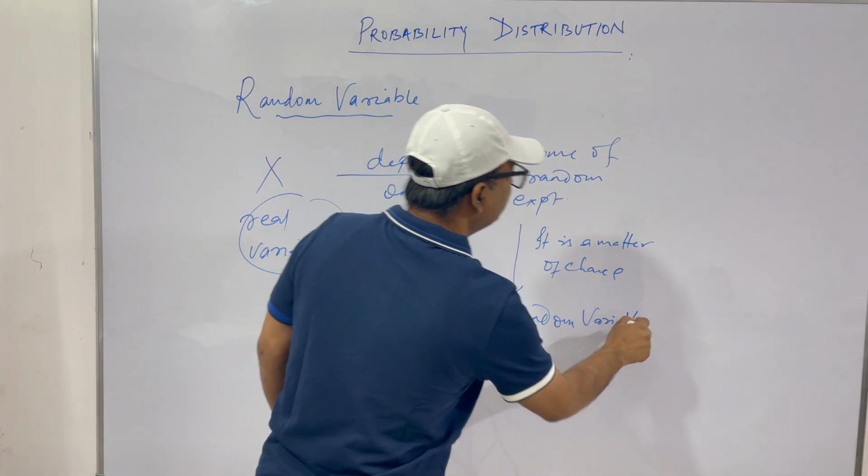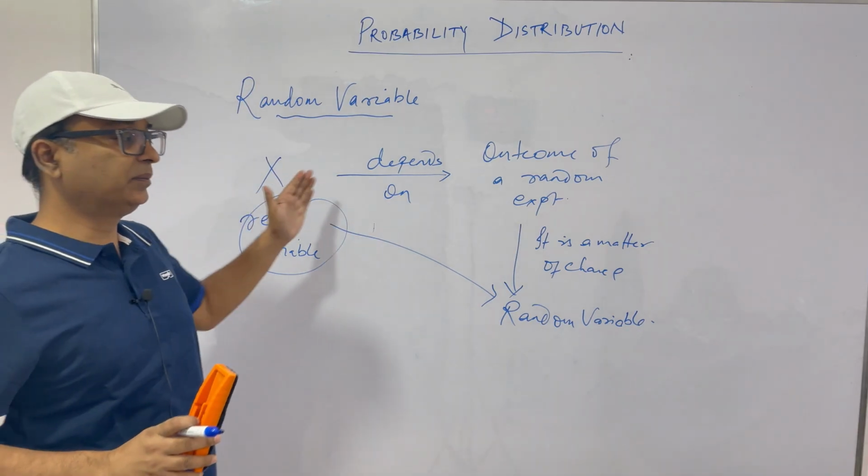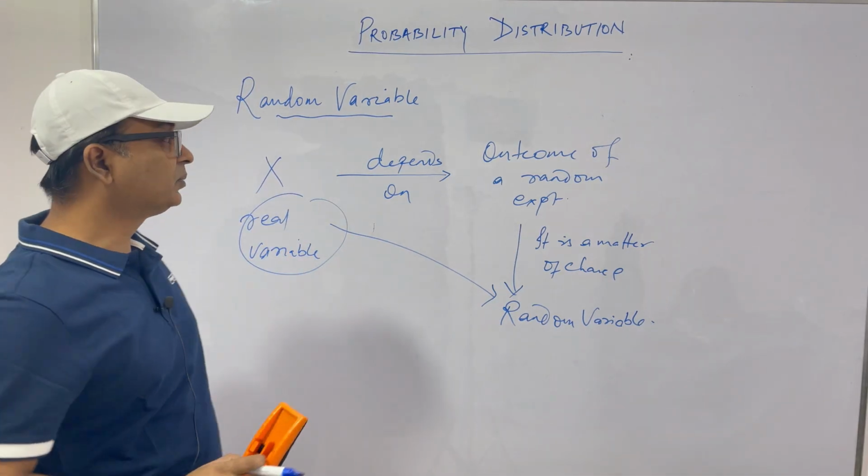So this is the meaning of random variable, how a real variable becomes a random variable. Now, this must be clear to you.